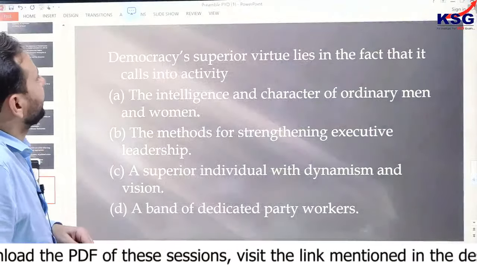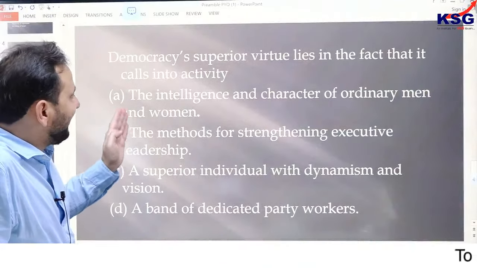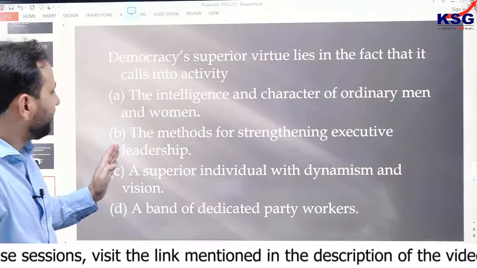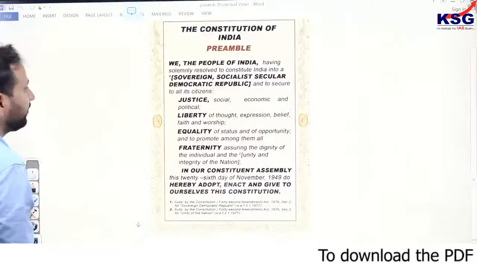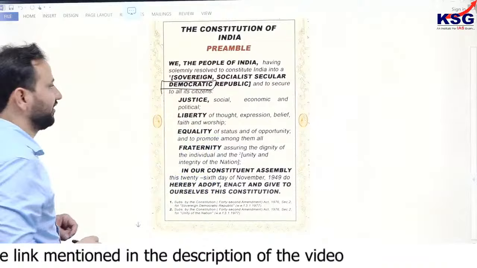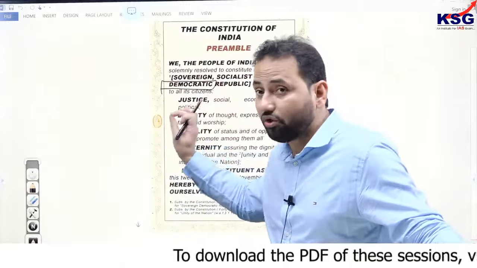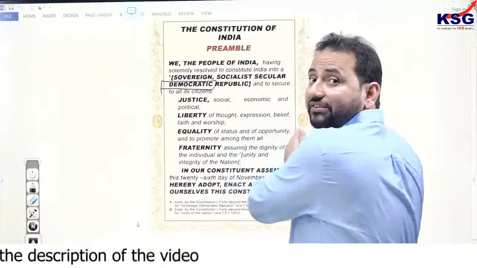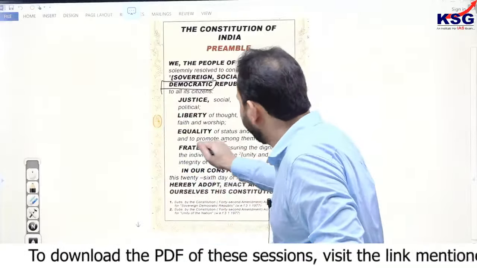So again, question: democracy's superior virtue lies in the fact that it calls into activity the intelligence and character of ordinary men and women, the methods for strengthening executive leadership, a superior individual with dynamism and vision, a band of dedicated party workers. Again, this question is on the term democracy and the philosophies associated with it. So again, this is being proved again and again that whatever term you are seeing here, these questions are not only based on the things which are mentioned here. You have to understand the background of these concepts, and then you will see a question in the prelims examination.